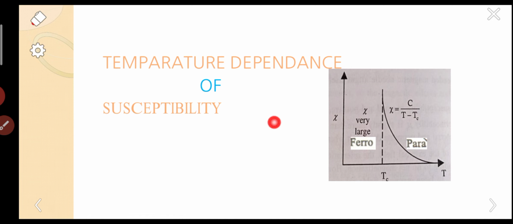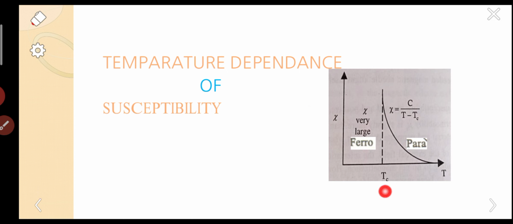So next one is the temperature dependence of susceptibility. We have taken temperature on the x-axis and susceptibility on the y-axis.